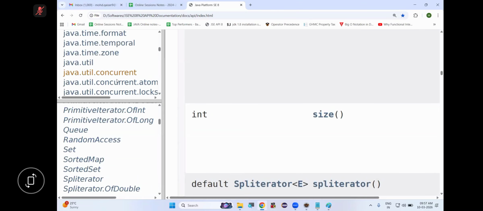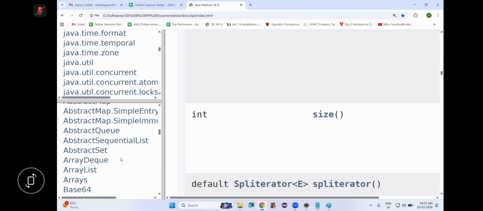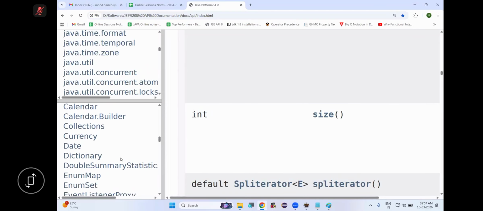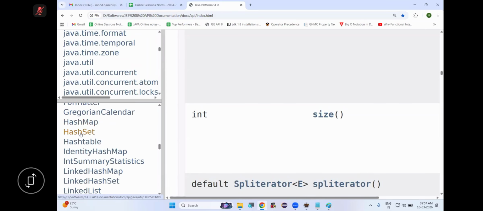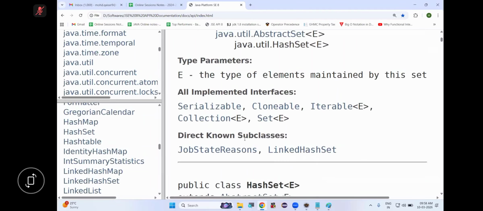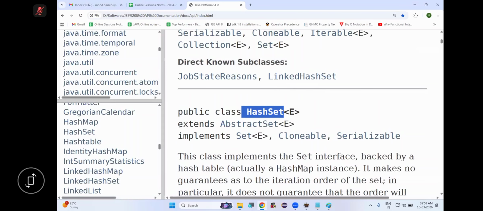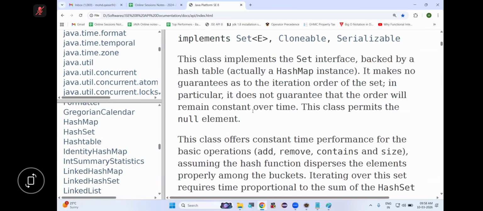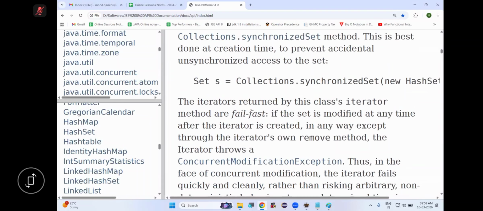Let's try. Say this: one of the implementation classes of the Set interface is, what is that? HashSet. HashSet is a class available in the java.util package. HashSet is implementing the Set interface, so it is an implementation class of the Set interface.